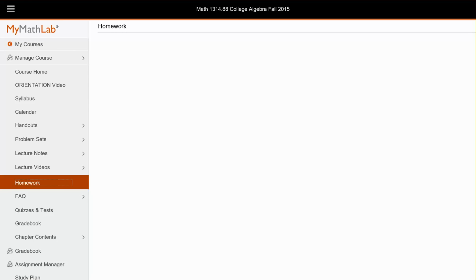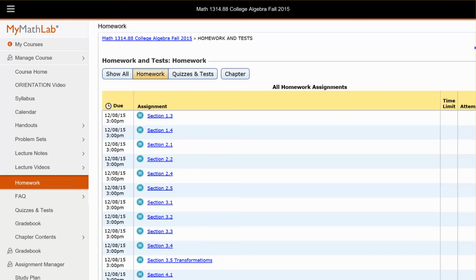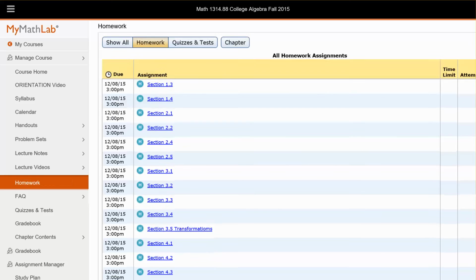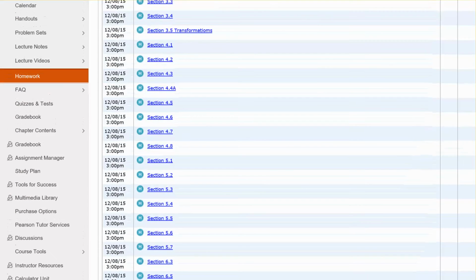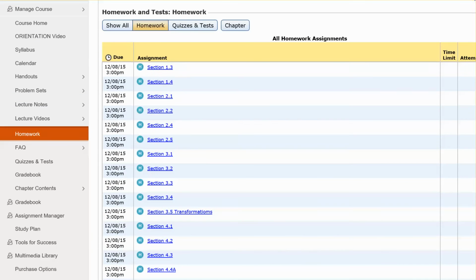Here's your homework button, and you can see that all the homeworks are listed here. Every one of them is a clickable link. The due date is December 8th at 3 p.m. So what that means is every homework's available at the beginning. It's all due at the end of the semester. You make your own schedule.